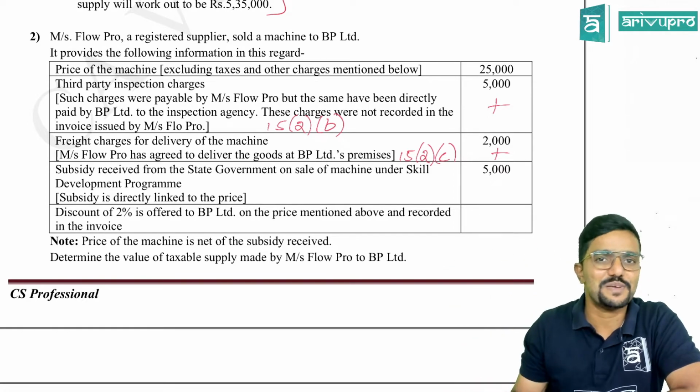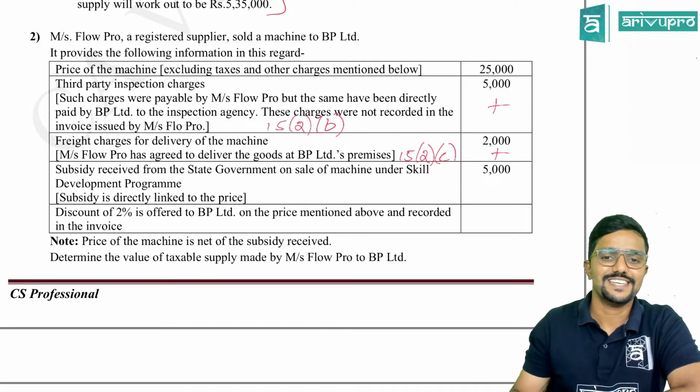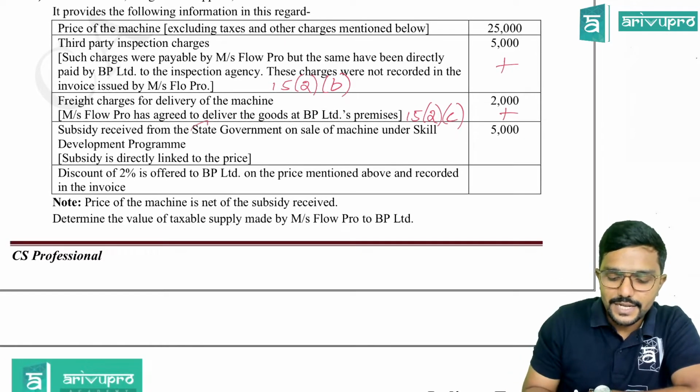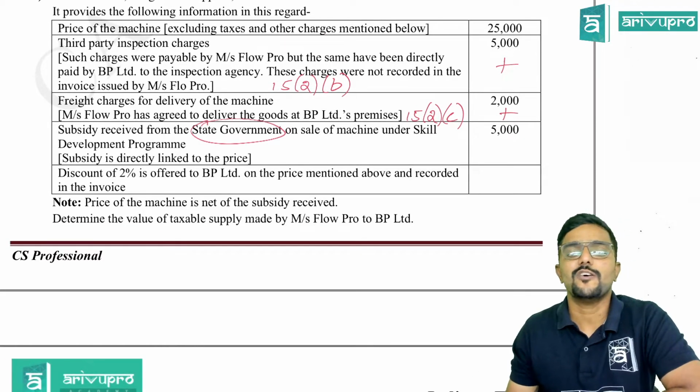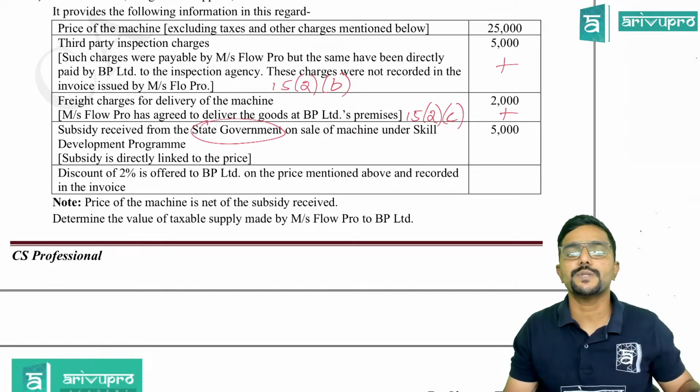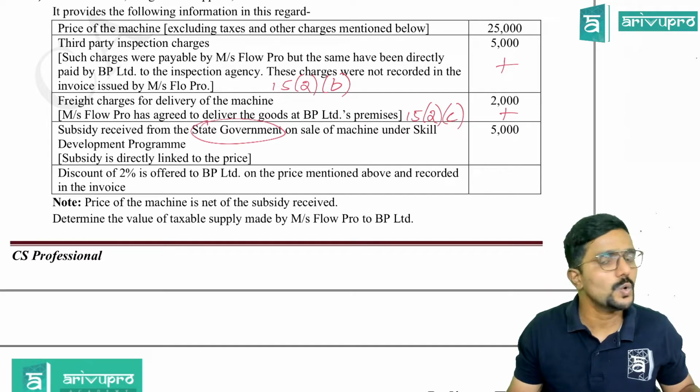Incidental expenses. Is that clear? Yes, sir. Next, subsidy received from state government on sale of machine under skill development program. Subsidy is directly linked to the price. Should we add it? No, sir.